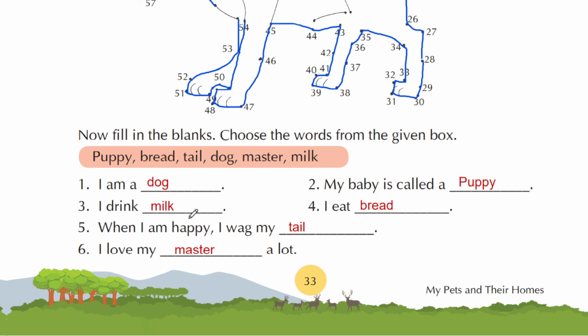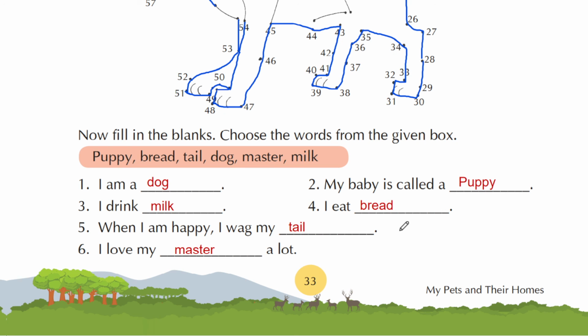I drink dash. In this word list, there is only one item which is favorite for a dog. I drink milk. I eat bread. When I am happy, I wag my dash. As I have already told you, whenever a dog is happy, they express their happiness by wagging their tail.